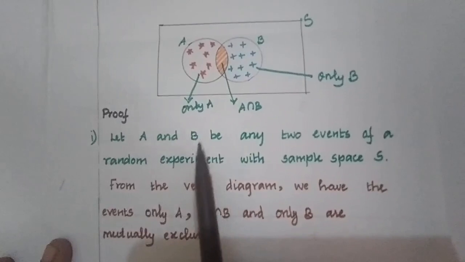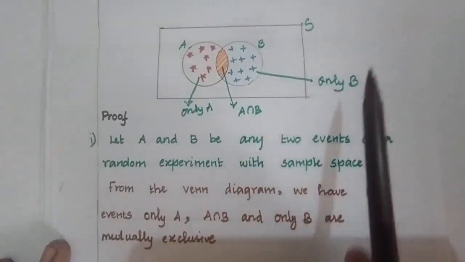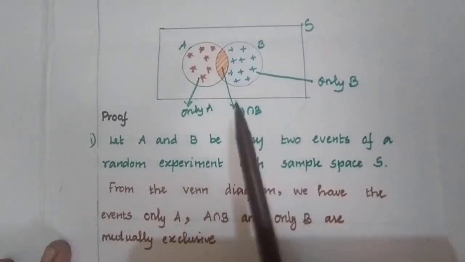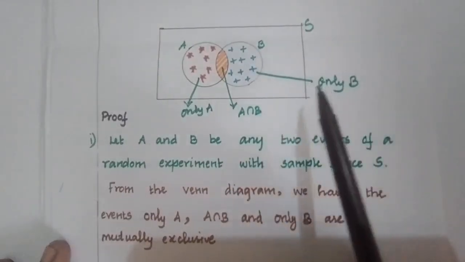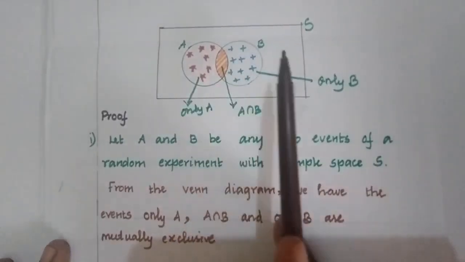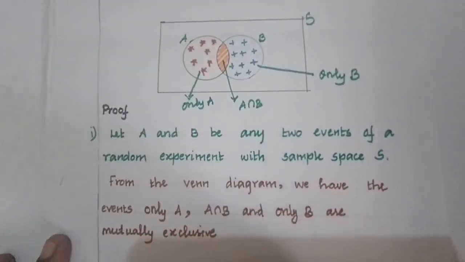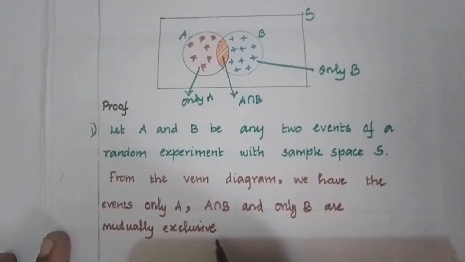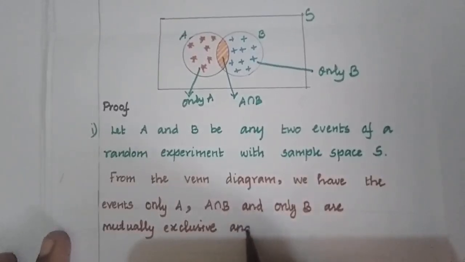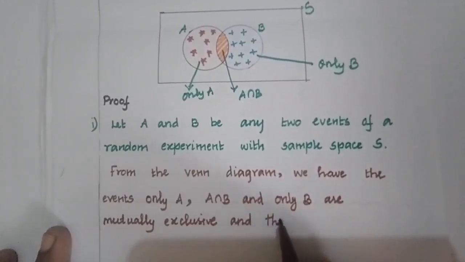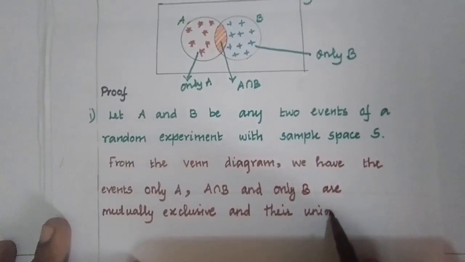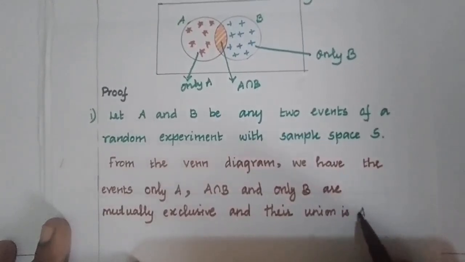When we take the union of these three, what will be the answer? The union of only A, A intersection B and only B is nothing but A union B. So these three are mutually exclusive events and their union is A union B.